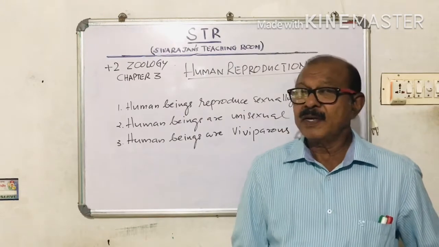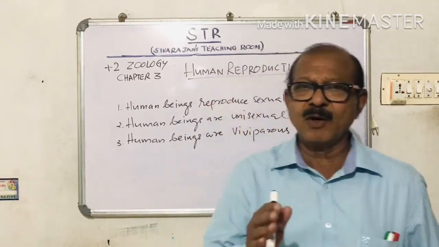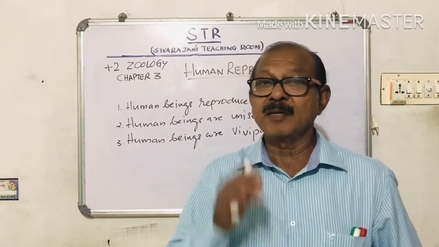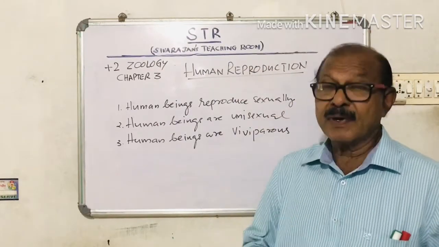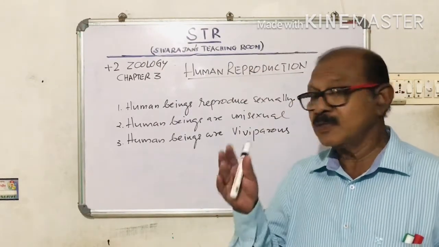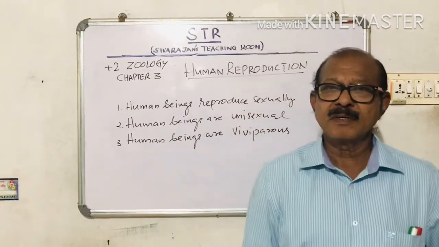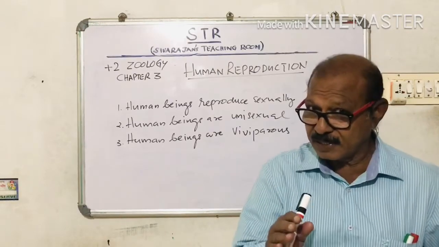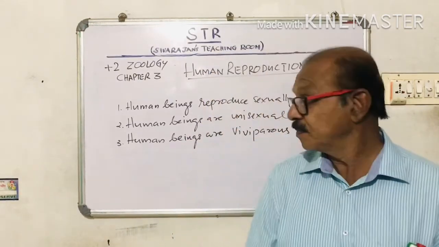So we know what is reproduction. Reproduction is the ability of an organism to produce young ones similar to itself. We know that. If so, what is human reproduction? Of course, it is the ability of human beings to reproduce young ones. It is called human reproduction. Human reproduction is the ability of human beings to produce young ones.